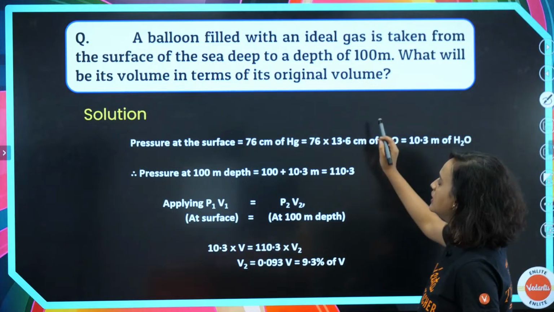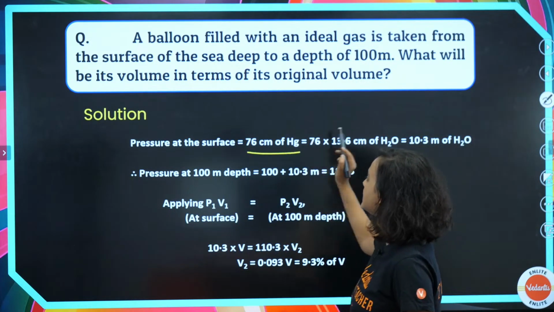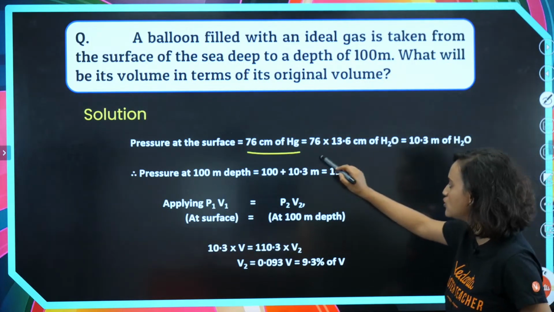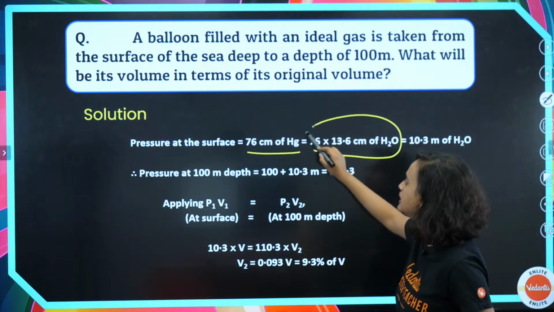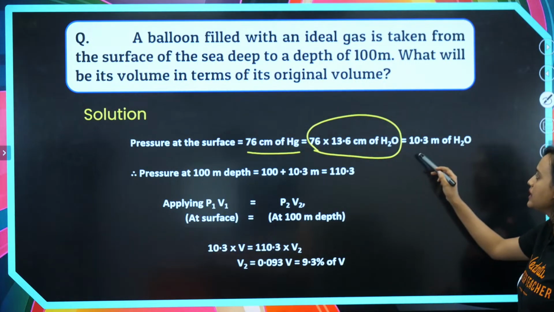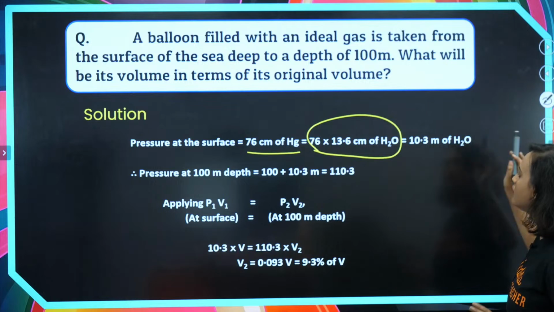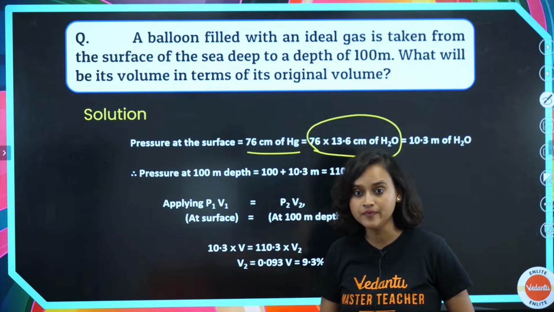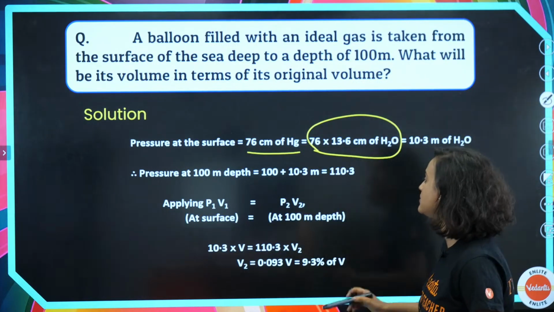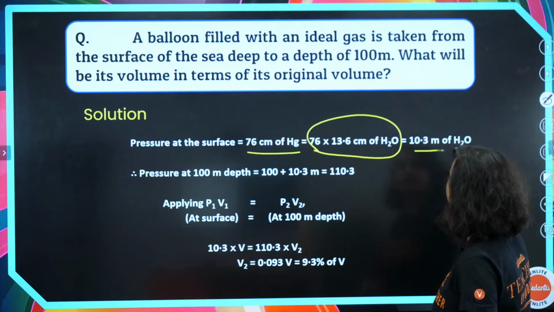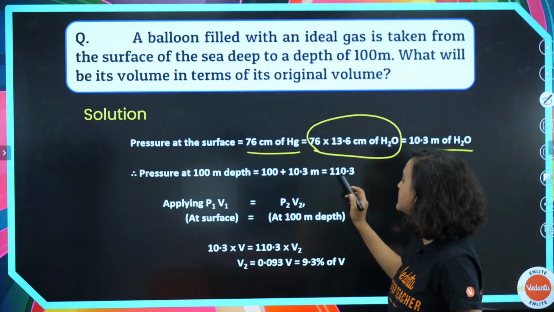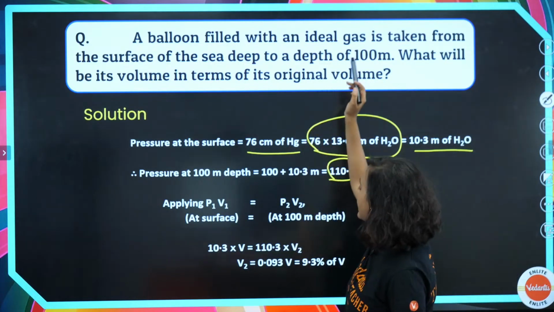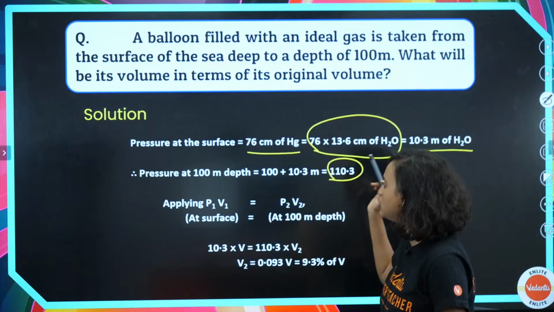So coming back to here, the pressure at the surface is 76 centimeter of Hg. That means 76 into 13.6 centimeter of H2O. This is our conversion. So that means we will get 10.3 m of H2O. Now pressure at 100 meter depth we have to find out. Pressure at 100 meter depth is equal to 100 plus 10.3 m of H2O, which is equal to 110.3. Now ideal gas scenario, so P1 V1 is equal to P2 V2.